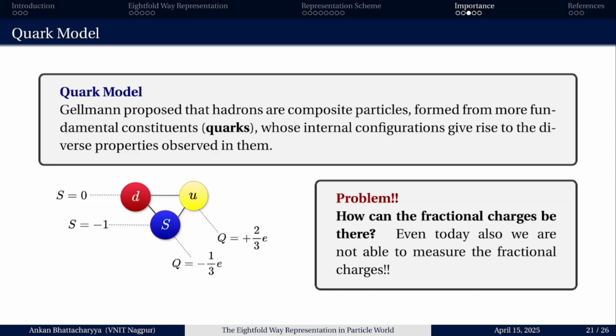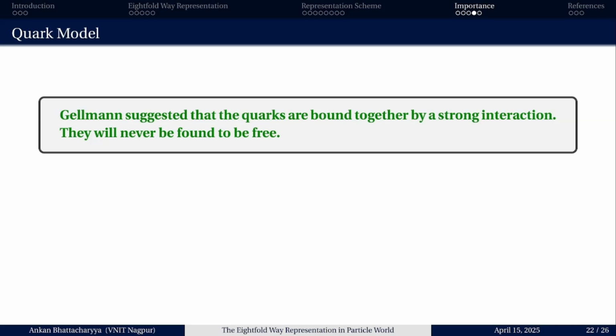But the problem is that even today we are not able to measure these fractional charges. Then how can we believe this? Gell-Mann suggested that the quarks are bound together by some strong interactions, so that we can never find them to be free.